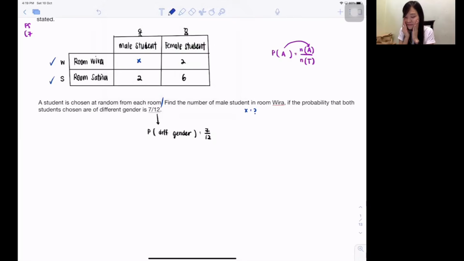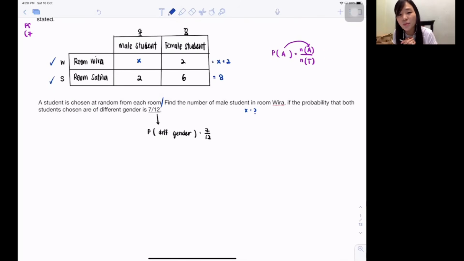Do you think you understand? Okay, I think you understand. I expect you guys to have the basics. I shouldn't always have to imagine I must teach from the starting, right? So that's why every single time you want to choose from room Vira and room Satya, first thing first, you must know how many total people are in room Vira and room Satya. Room Satya is quite easy: 2 boys, 6 girls, altogether 8 people. Room Vira got X boys, 2 girls, in total X plus 2 people inside, correct?